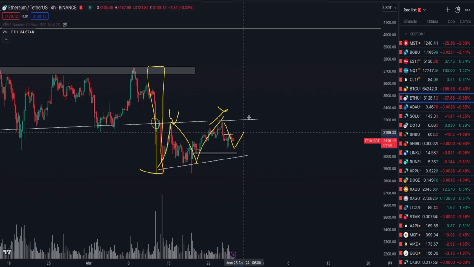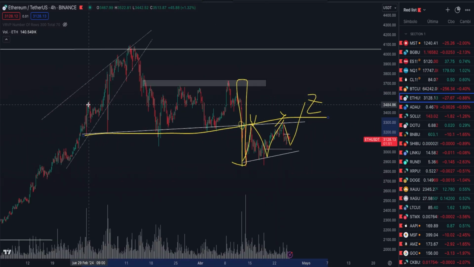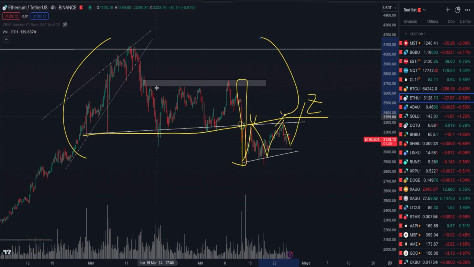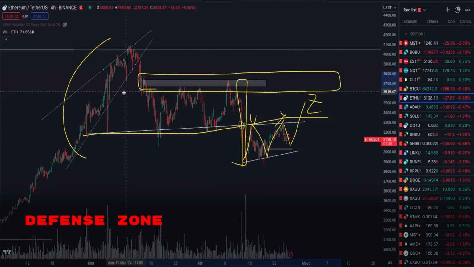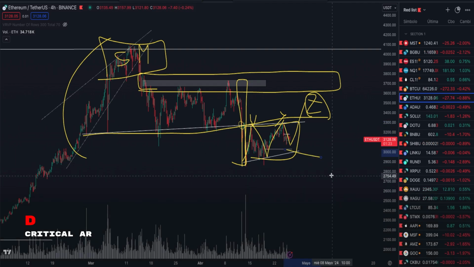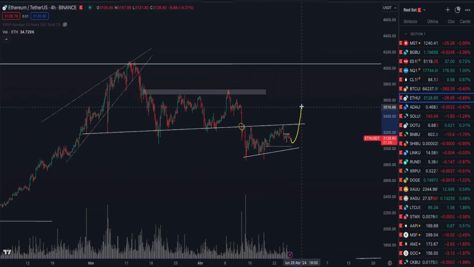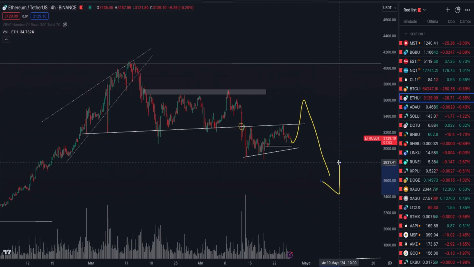We are now looking to find a macro Z, where we will relabel the corrective pattern, and that will help us find a Z that seeks liquidity within Ethereum's macro distribution. And ideally, the price shouldn't breach the defense zone that the smart money is defending here. The pursuit of this Z would ultimately target an institutional target of what this accumulation process would be. After finding the Z, we would then seek bearish continuation.